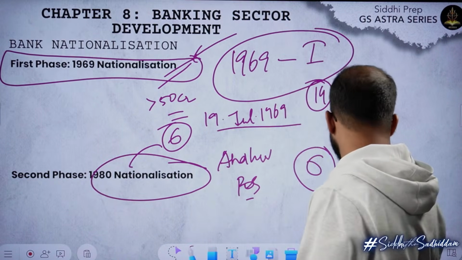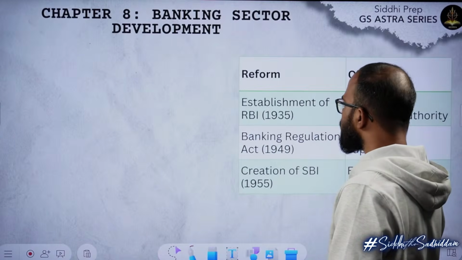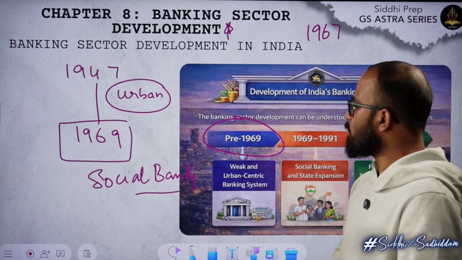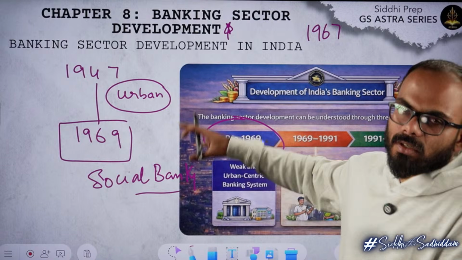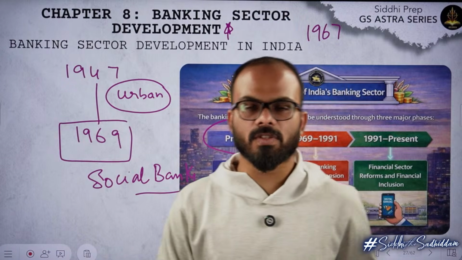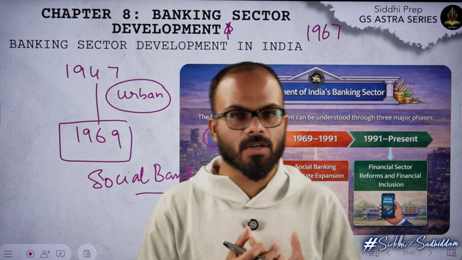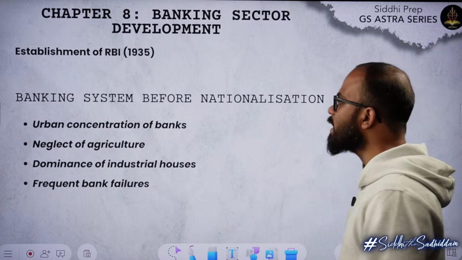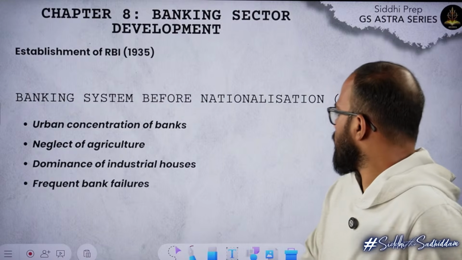So, as of now, we were talking about banking sectoral reforms. The problem in the banking sector was that all the banks were more or less urban centric. So the government of India, Indira Gandhi, came up with a social control program. Social control, people did not listen. So she went for the first stage of nationalization, then the second phase of nationalization.